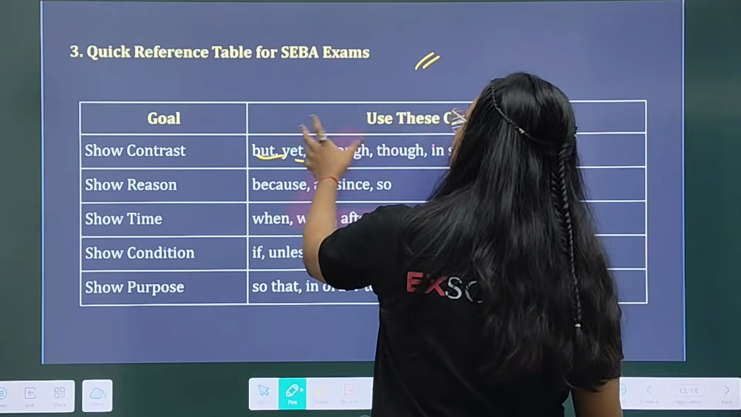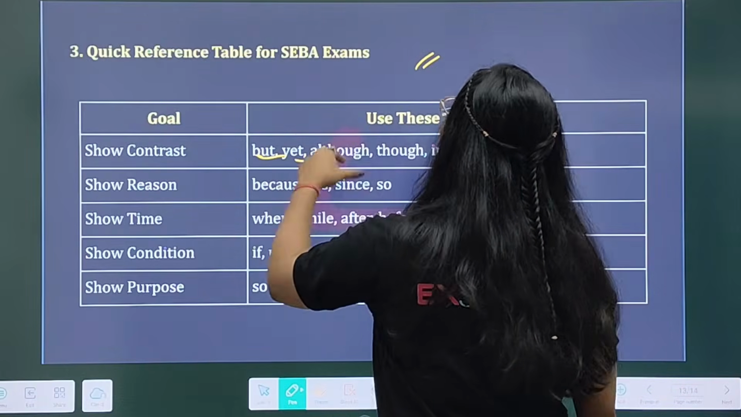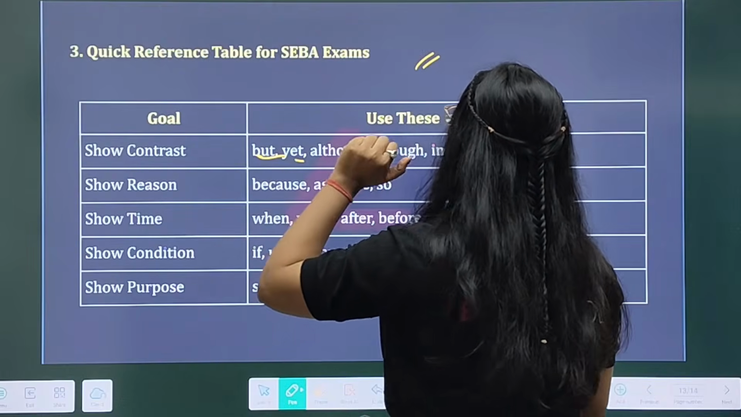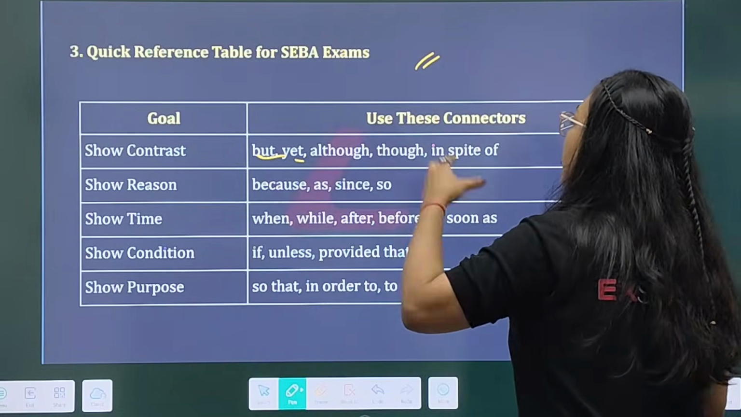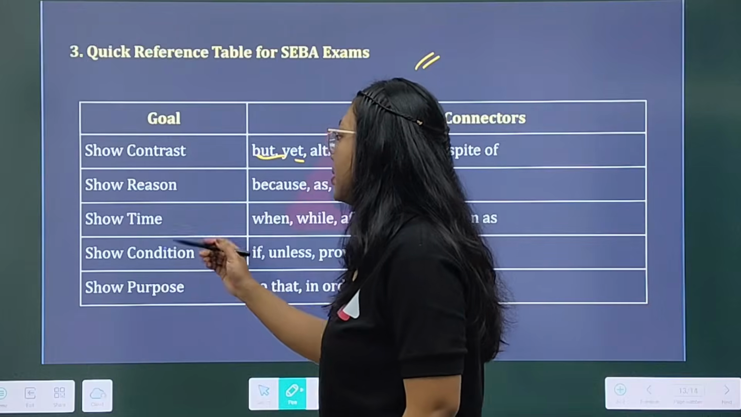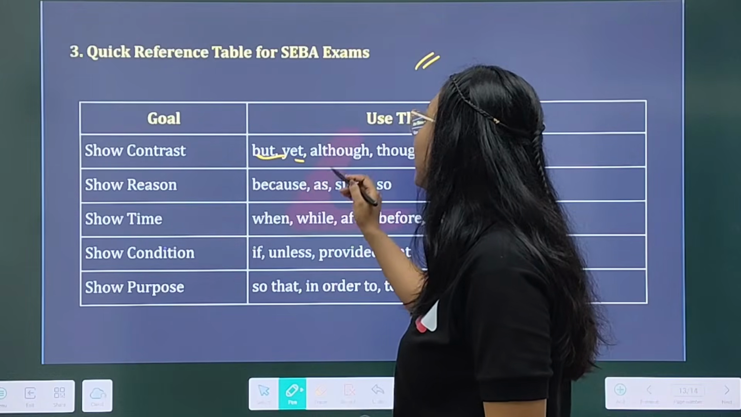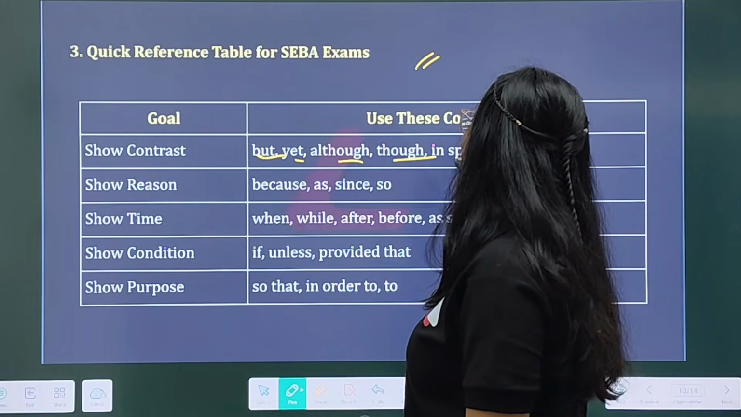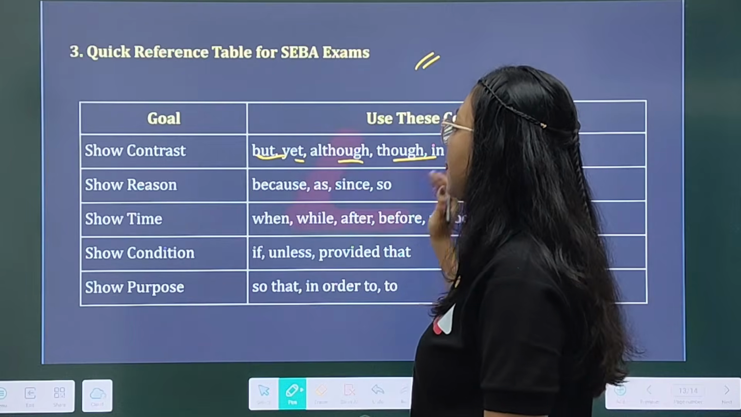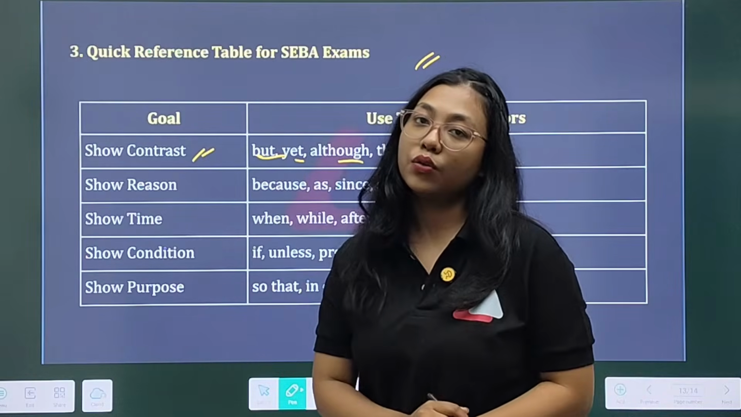Okay, to show contrast, you can combine. What are the connectors that you can use to combine those two sentences? You can use but, yet, although, though and in spite of to show the contrast.